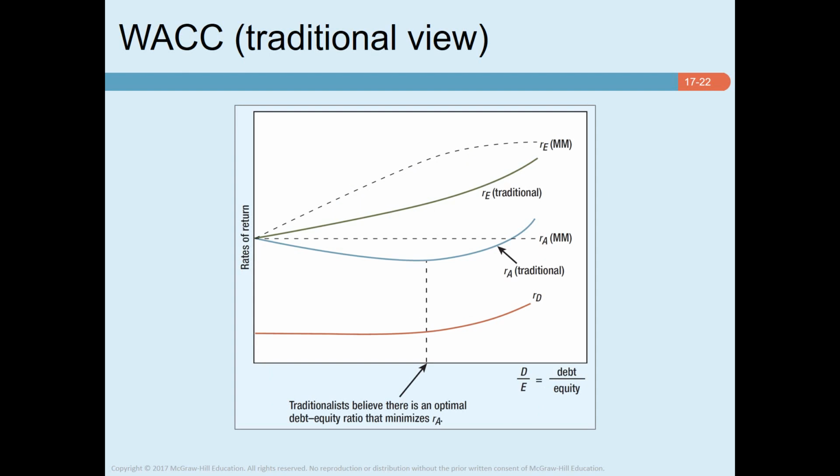Now this is a comparison of the traditional view and the MM view. You can see that this solid line shows the traditional view and this dashed line shows the MM view. The traditionalists say that borrowing at first increases the return on equity more slowly than MM predict, but that return on equity shoots up with excessive borrowing. If so, the weighted average cost of capital can be minimized if you use just the right amount of debt.